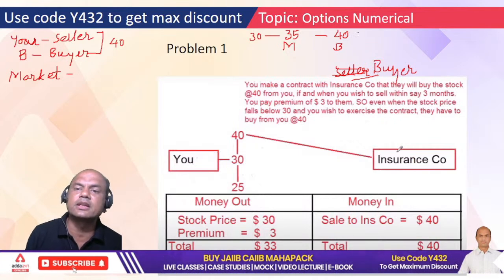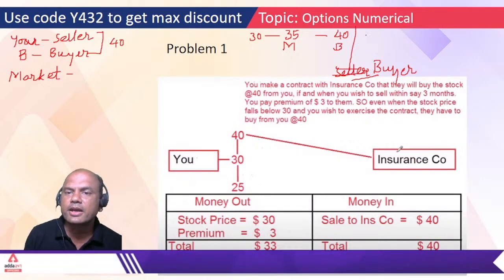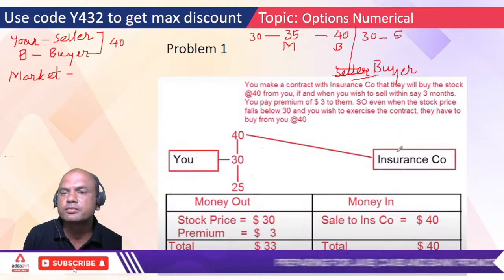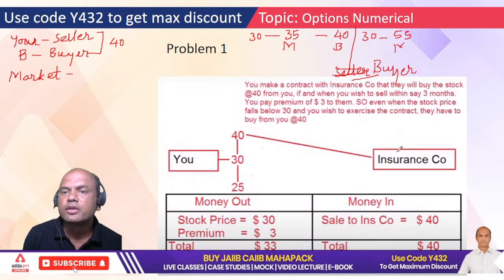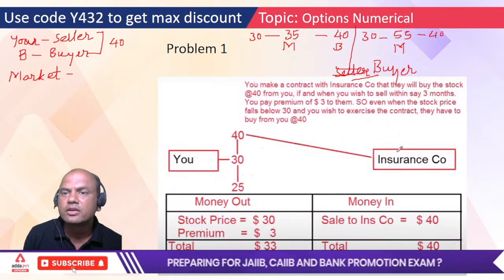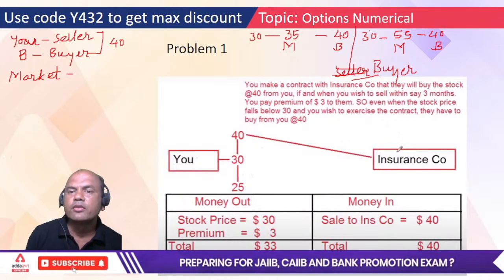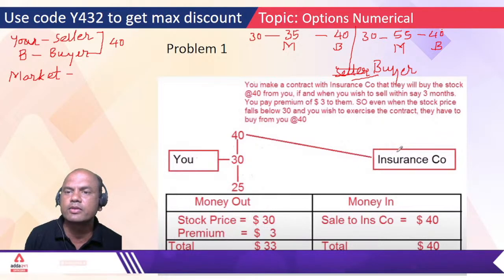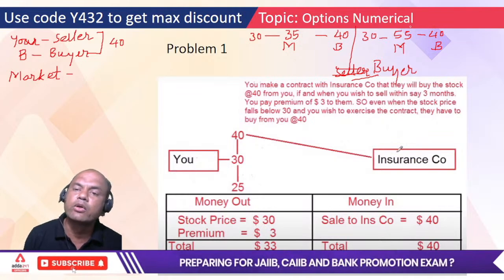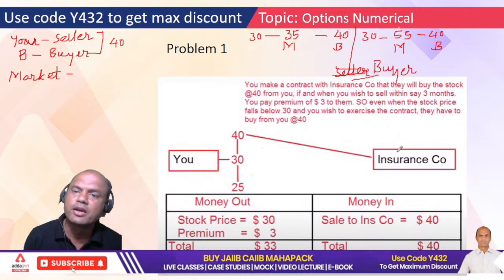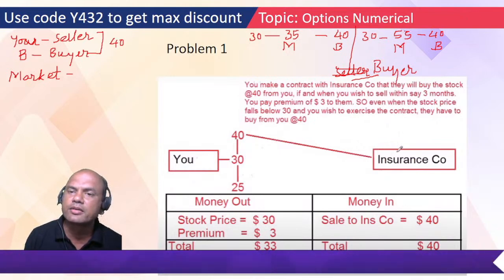Now let's consider the second case. 30 is the price, and the market price is now 55. And the buyer's price, what have I contracted? 40. Now what happens? Will I go to this buyer again? The price is 30. After 3 months, market becomes 55, and we have contracted with him at 40. So will I go to B to sell at 40, or will I leave him? Forget him. I'll sell in the market.